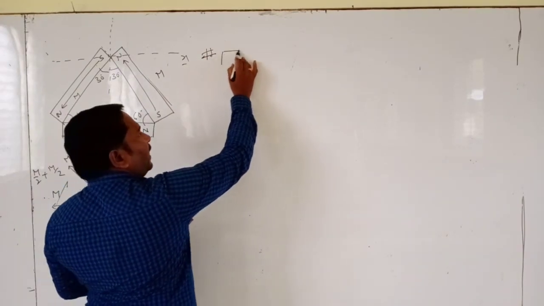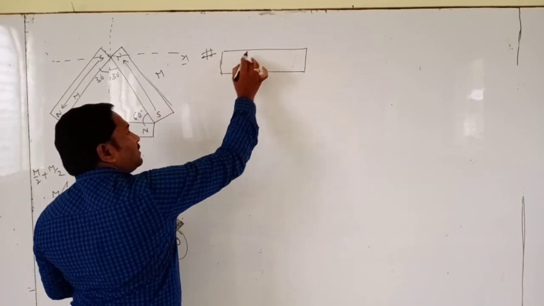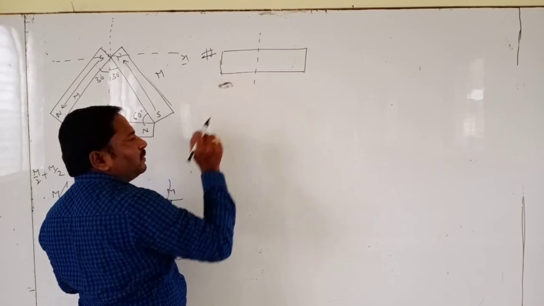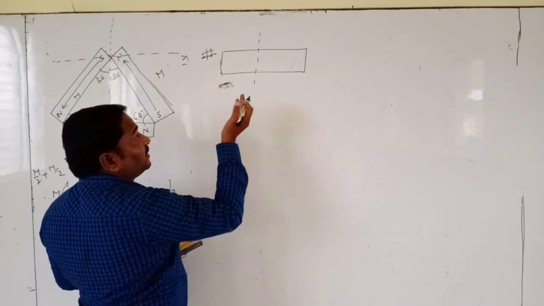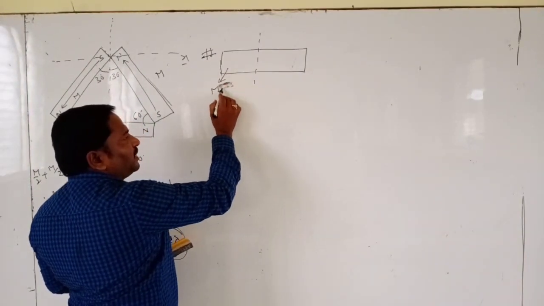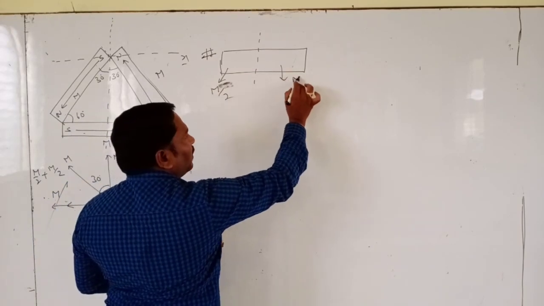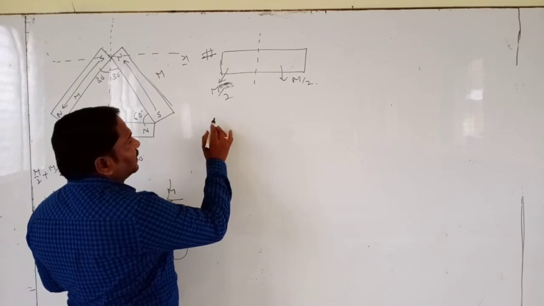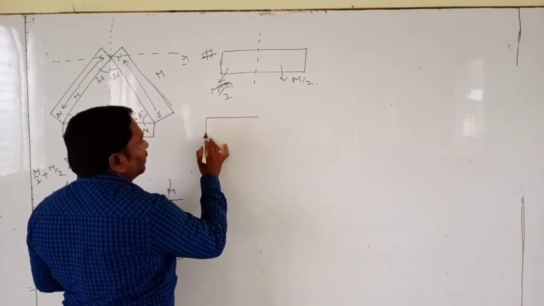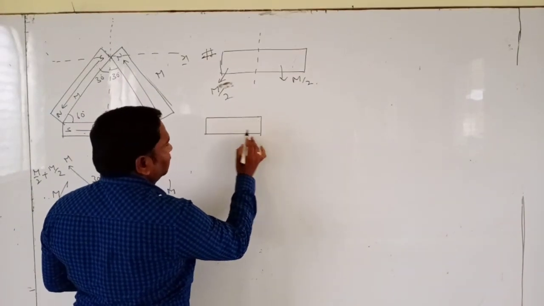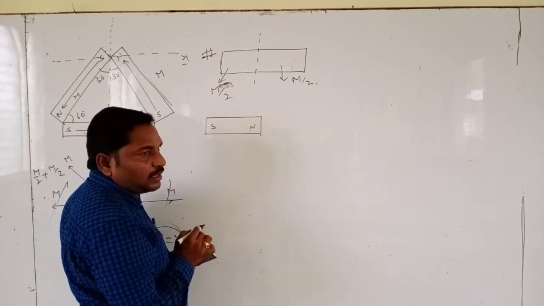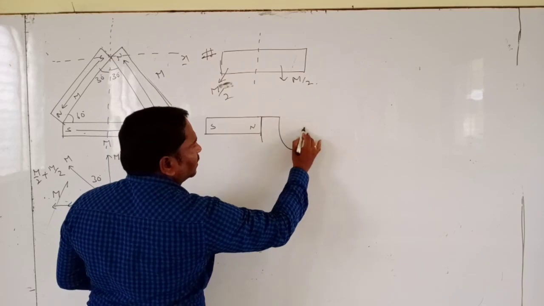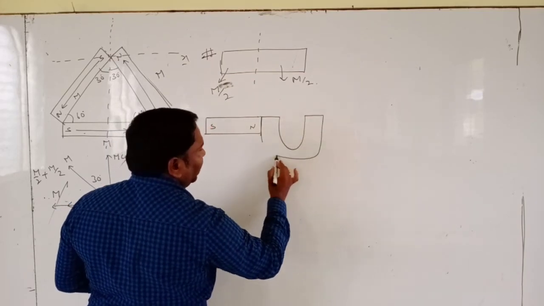Suppose this bar magnet is divided into two pieces. Its magnetic moment is M initially. When it is divided into two equal pieces, each has magnetic moment M by 2. The first piece is kept the same, south to north, but the second piece is bent in the form of an arc, 180 degrees.